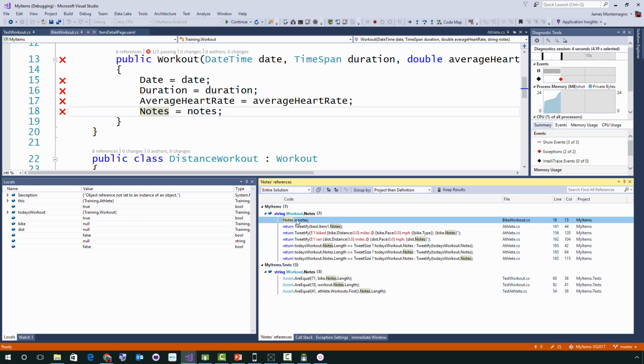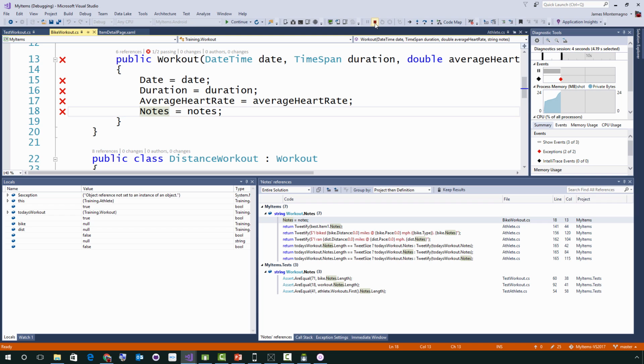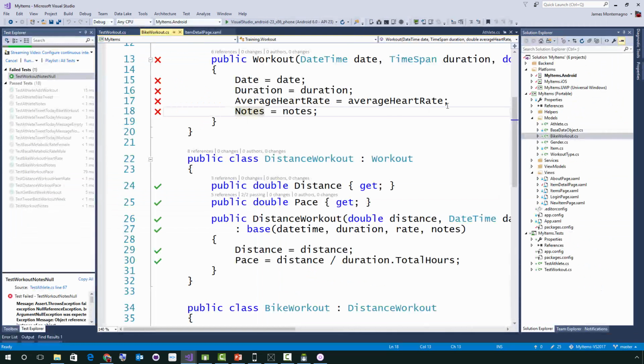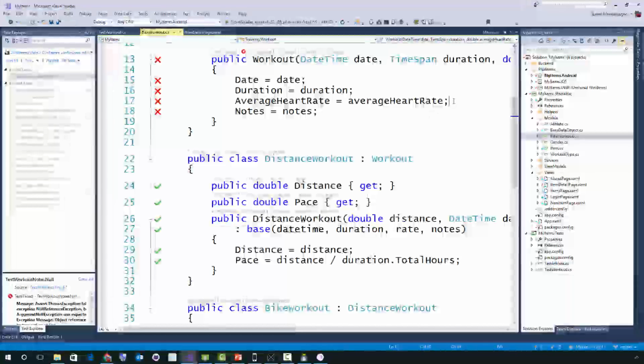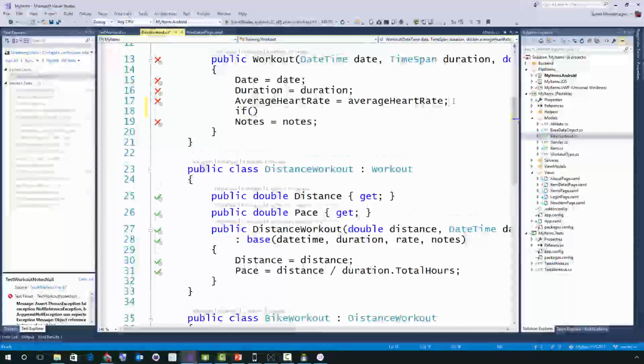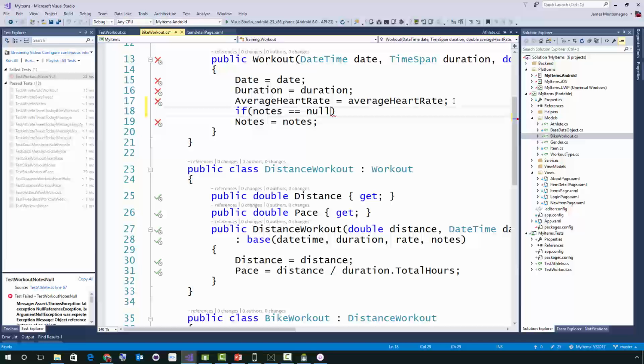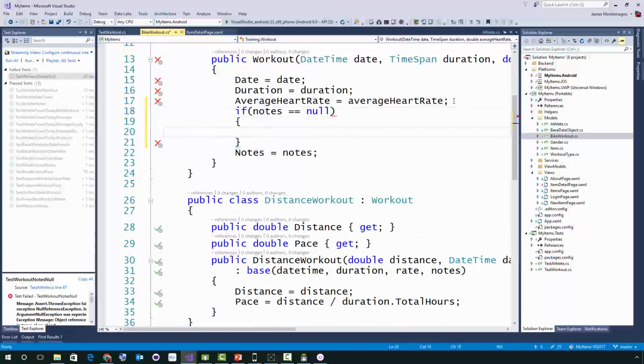I want to modify the source code here. So let me go ahead and stop debugging. And now what we can do is say, if notes equals null, there we go, I'm just going to say throw. And the first thing that we'll notice down here is a new.